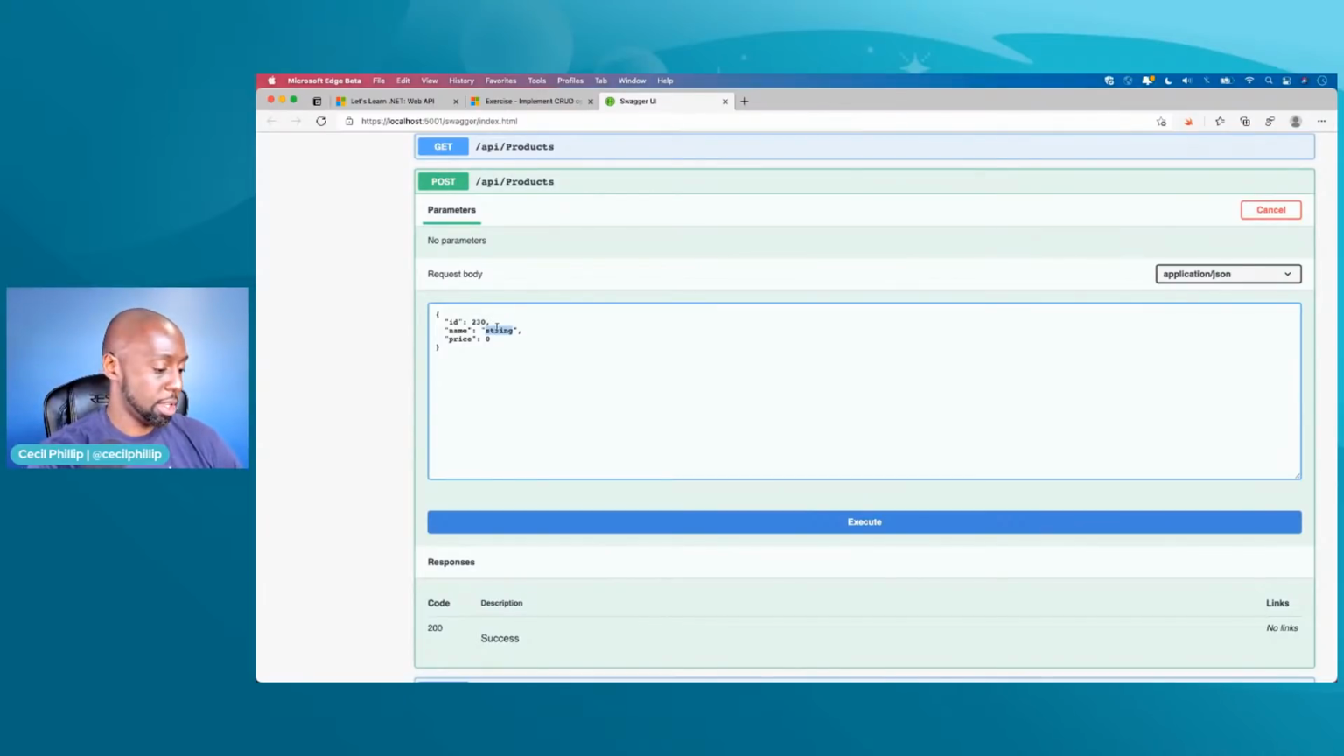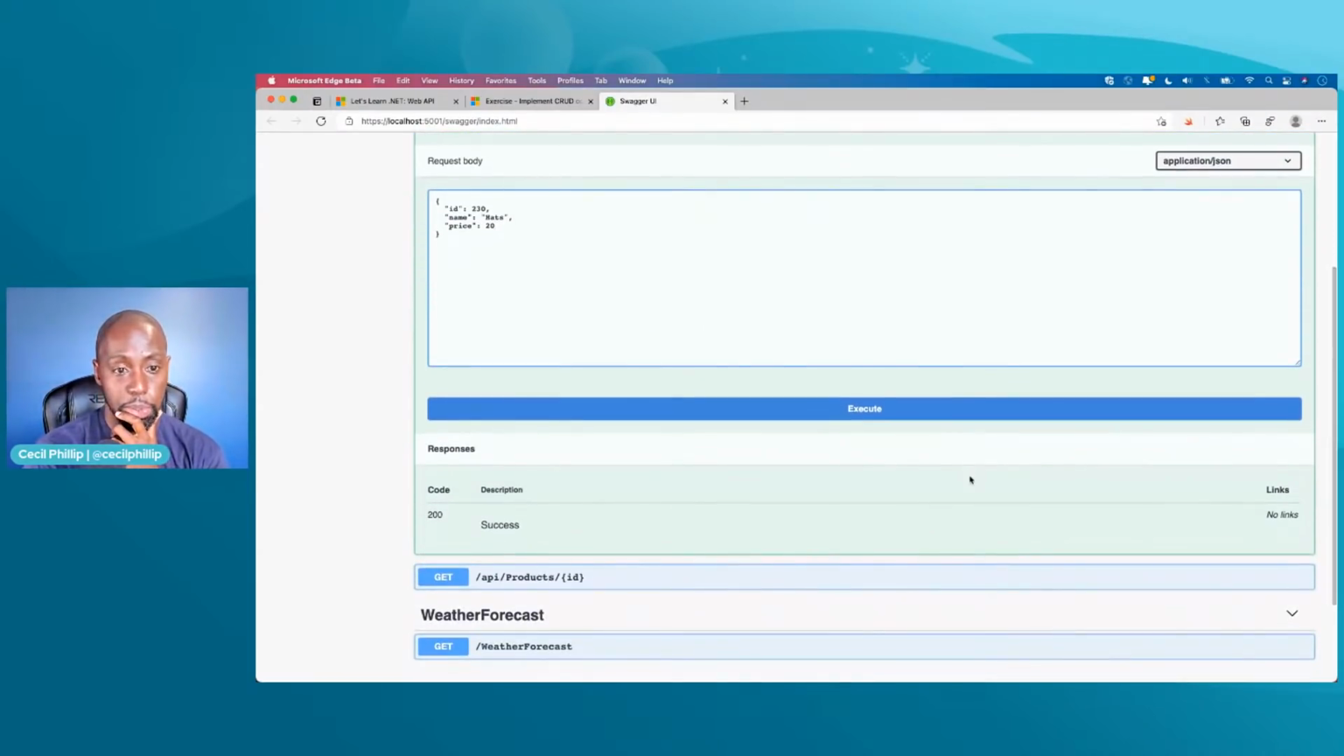We're going to call it, I don't know, let's just call it hats. We can call this whatever. And after that, we'll say these cost, I don't know, Jamie, how much do hats cost, man? I haven't bought a hat in a long time. $20, I guess, is what hats cost. I don't know.